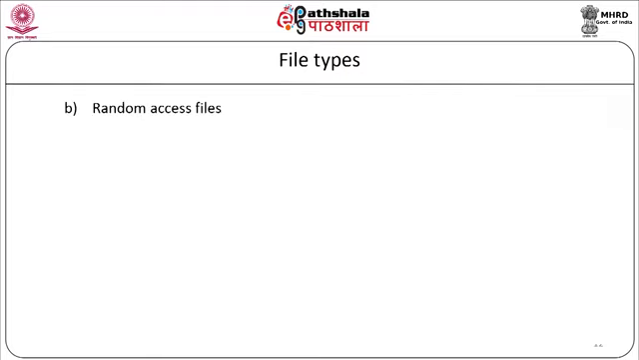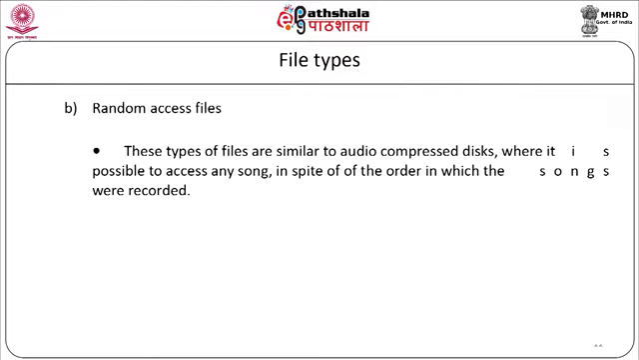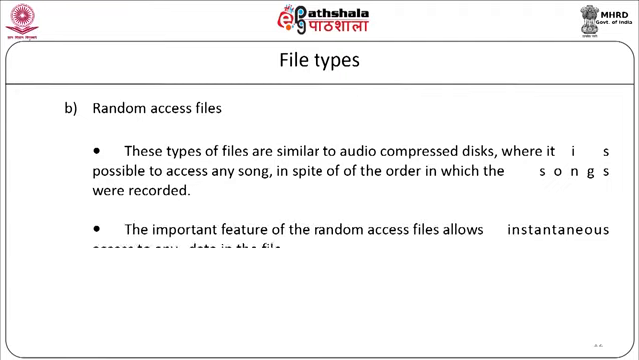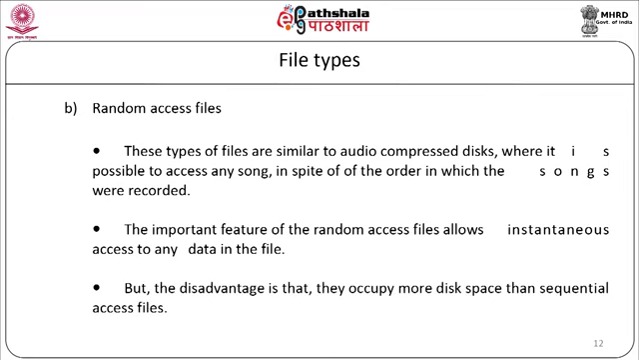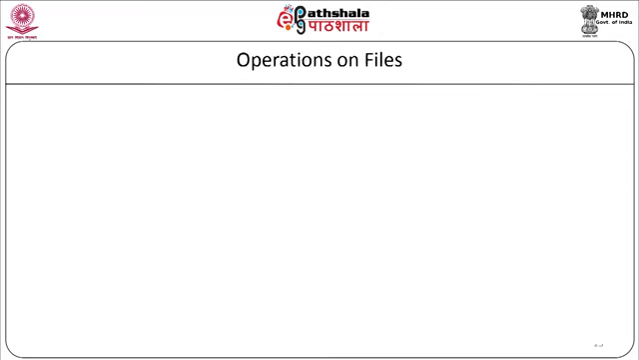Random access files. These types of files are similar to audio compact disks, where it is possible to access any song in spite of the order in which the songs were recorded. The important feature of the random access files is that they allow us to access any data in the file, but the disadvantage is that they occupy more disk space than sequential access files. Now, let us see different operations on files.